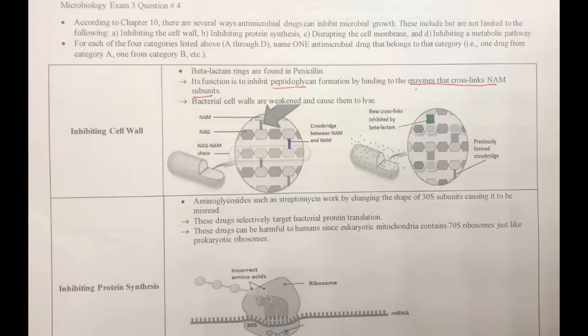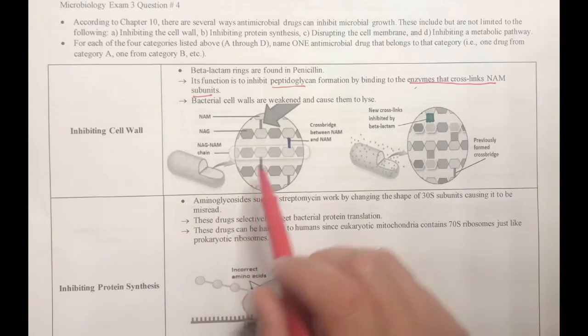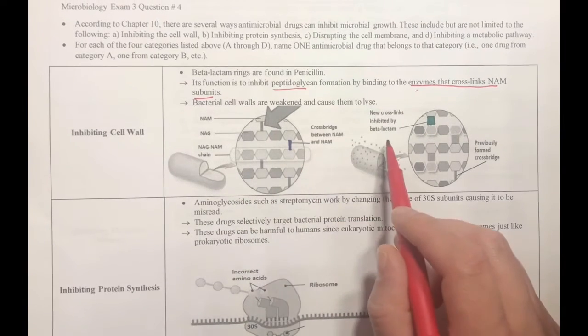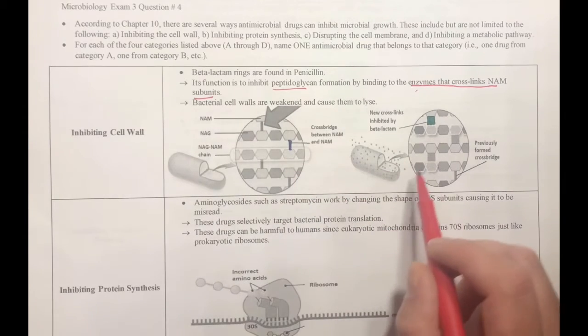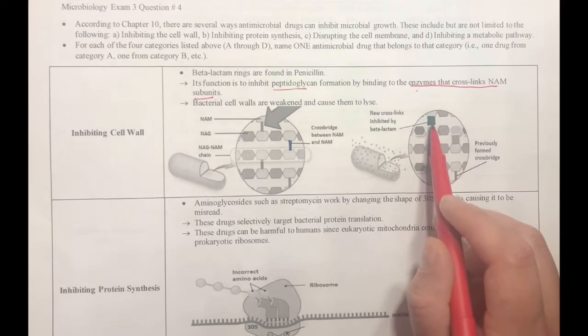lyse. And we can see the NAM and the NAG cross-linked by the bridge. And when the penicillin is taken, it inhibits the formation of the bridges right here.